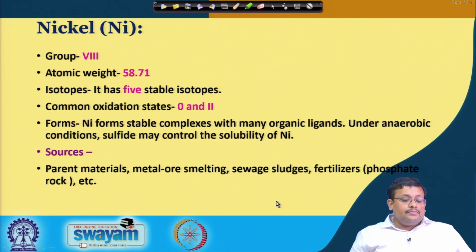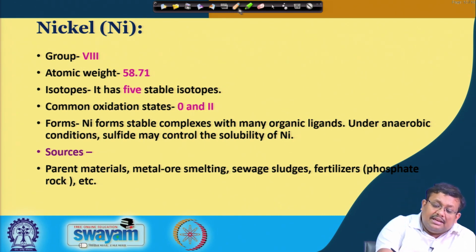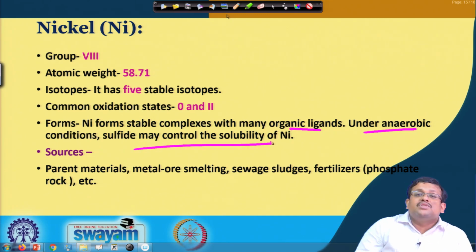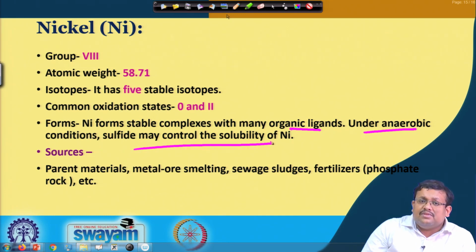Another important trace element is nickel. Nickel belongs to group 8 with an atomic weight of 58.71. It has 5 stable isotopes, and the common oxidation states are 0 and 2. The major forms of nickel are stable complexes with many organic ligands, and under anaerobic conditions sulphide may control the solubility of nickel. So nickel sulphide is one of the major forms of nickel.